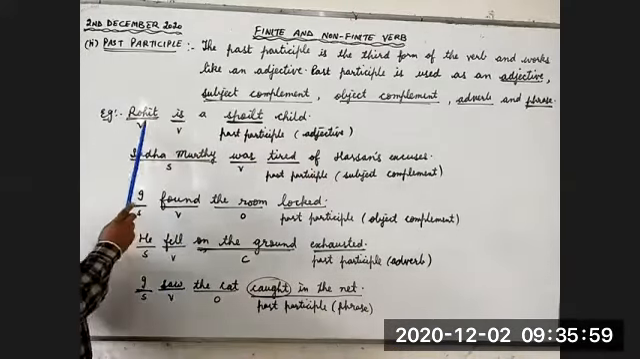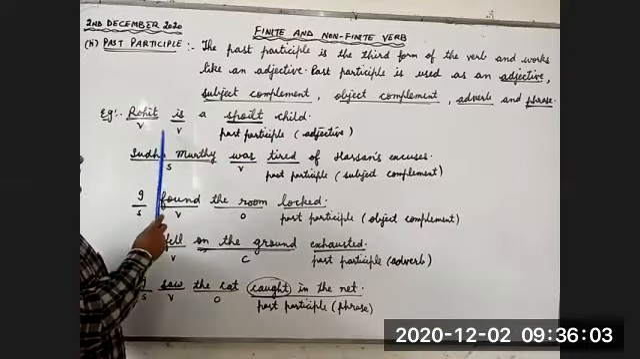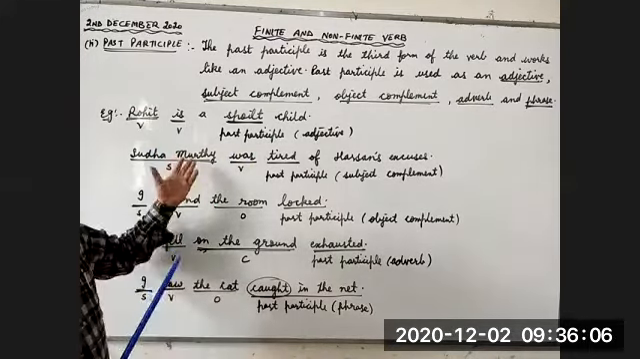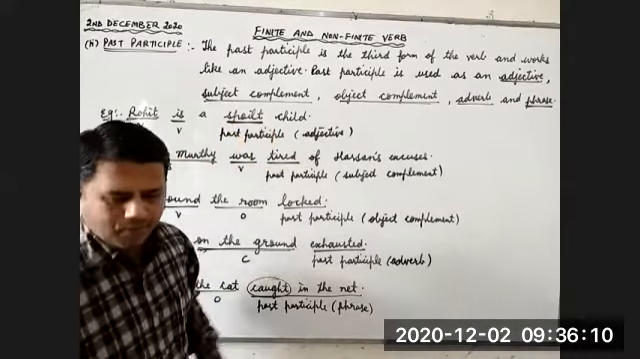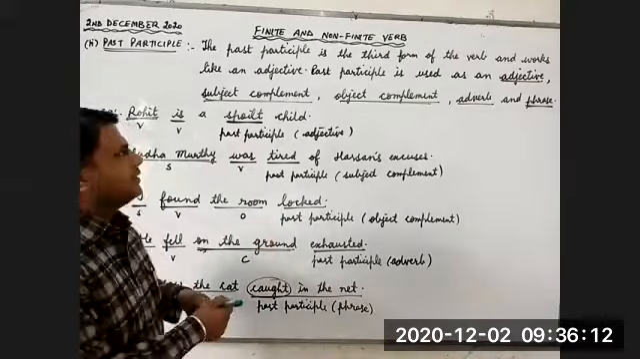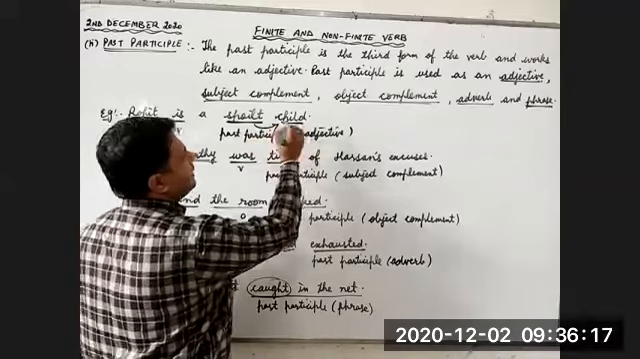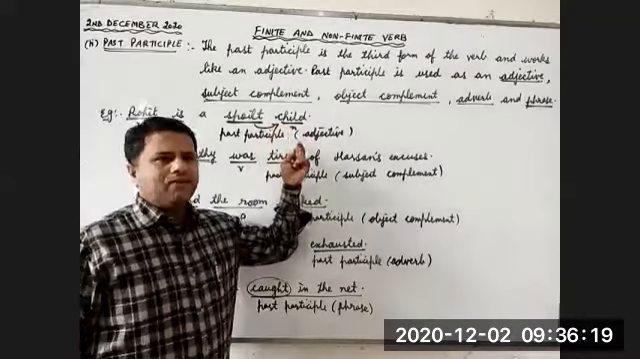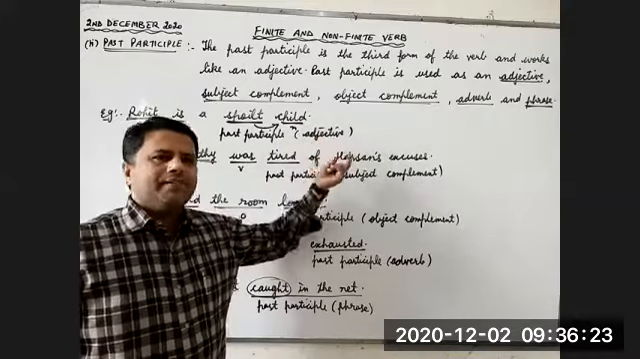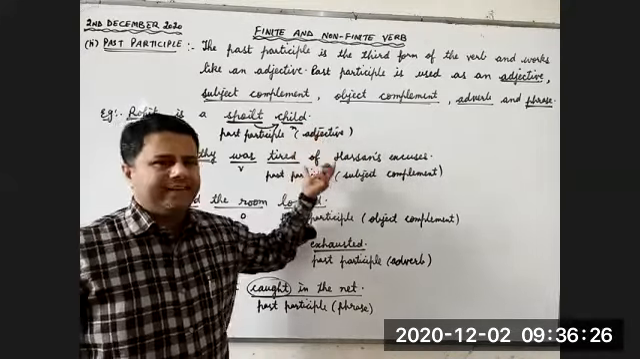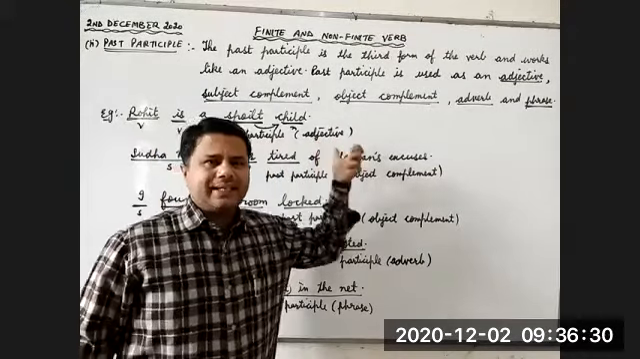Look at the first example. Rohit is a spoiled child. Rohit is subject, is a finite verb. Spoiled is third form of the verb. So here, what is the role of spoiled? Spoiled is qualifying child. What is child? Child is a noun. Here, spoiled is telling us something about the child, the quality of child. The child is spoiled. So this is past participle. Here it is used as an adjective.